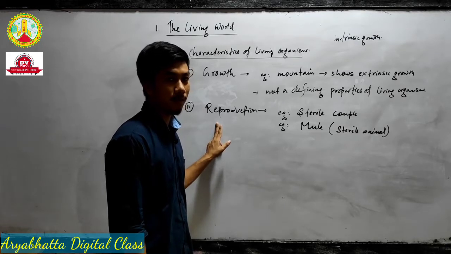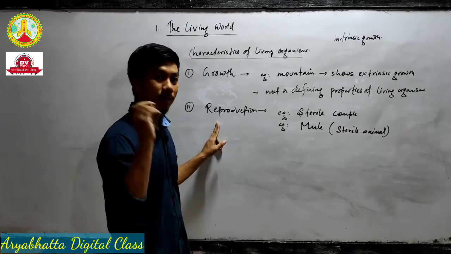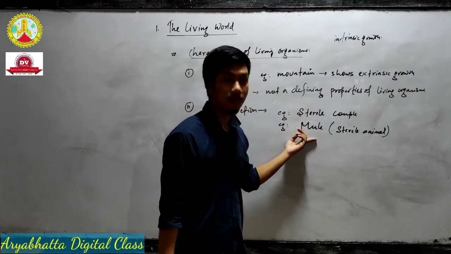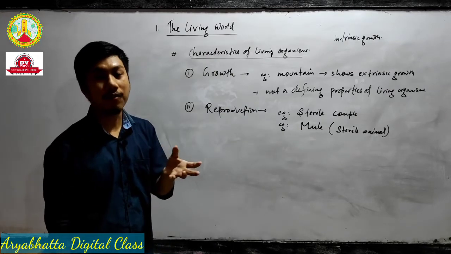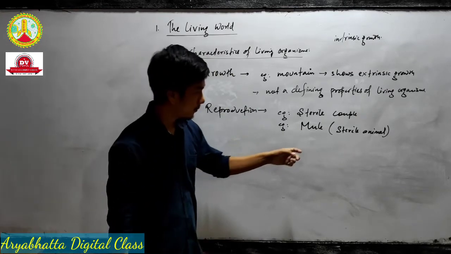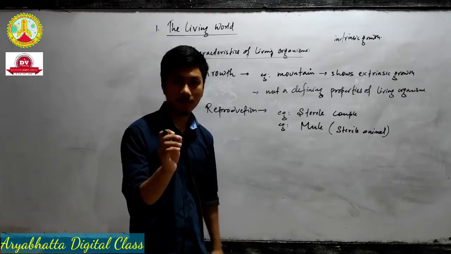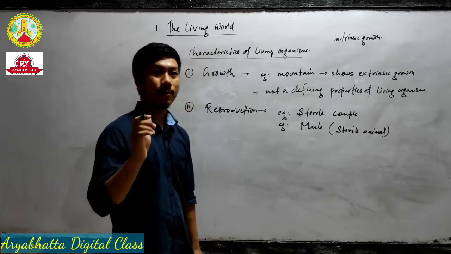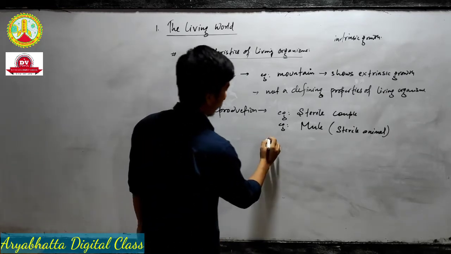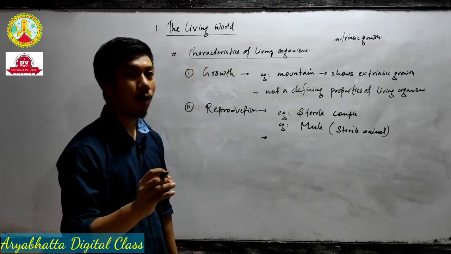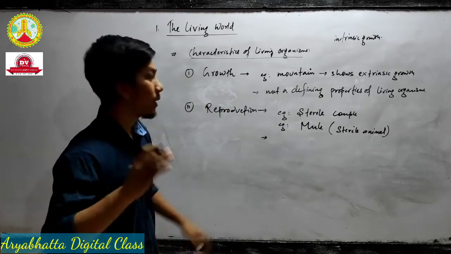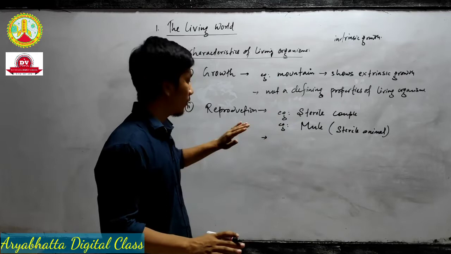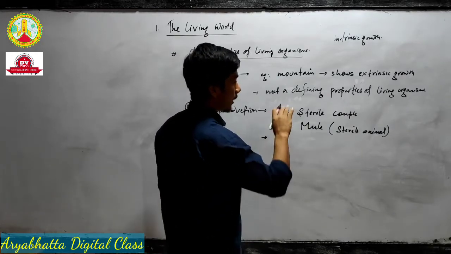So there is an exception that we find in the case of reproduction. Though we have said that reproduction is a characteristic of living organisms, still we find an exception. The exceptions are the sterile couple and the mule. Mule is an animal, a hybrid of a male horse and a female donkey. The word sterile means any organism which cannot reproduce. So there is an exception in reproduction. The word defining means there is no exception, but we find an exception, so we will not call it a defining property.